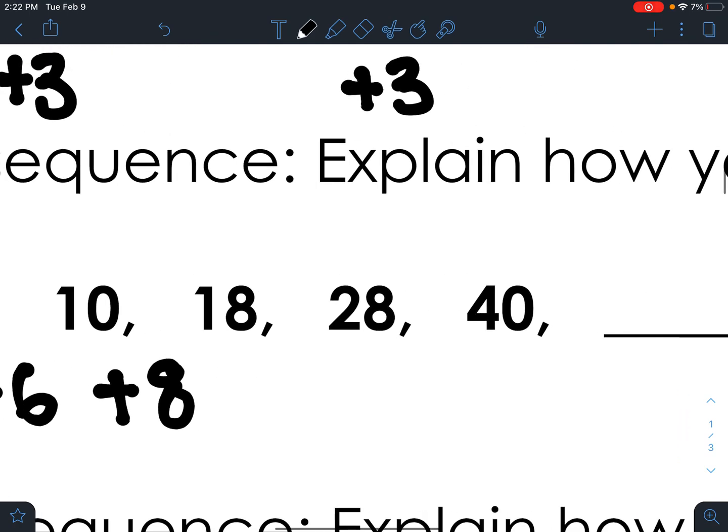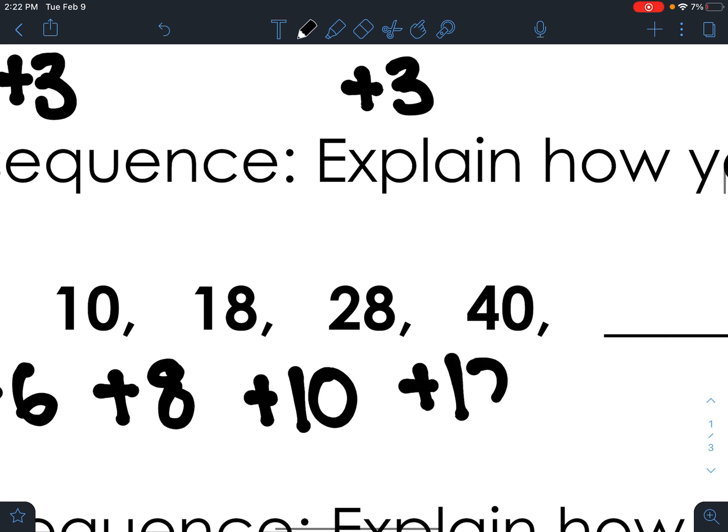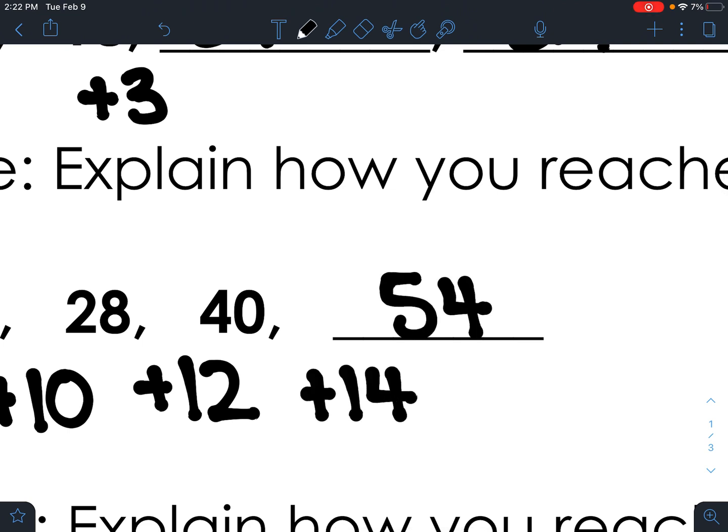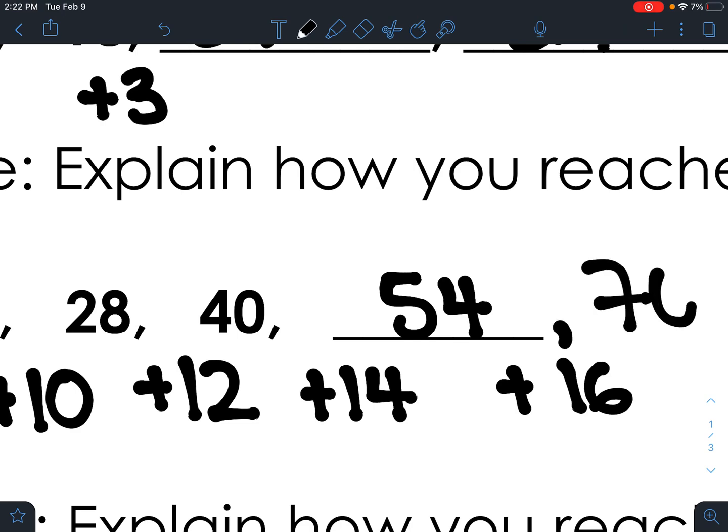But if I keep going, I would notice that I'm adding 10, and then I'm adding 12. So what I would think to do to get to the next term is add 14, which would give me 54. And then I would add 16 to that 54, and I would get 70 as my next term.